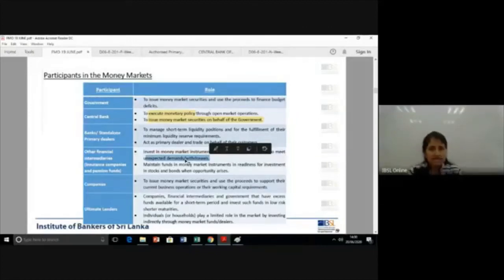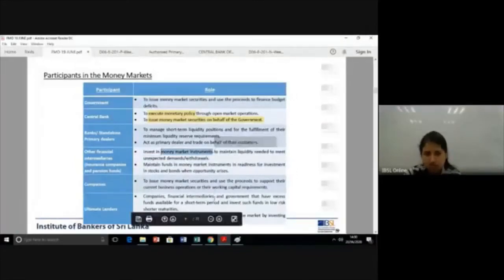No. They will have some portion in money market instruments, which is more liquid. They can take it out anytime they need. So they will split their portfolio in such a way. That's what it meant here. So even to meet any unexpected demands or unexpected withdrawals, they will always park funds in money market instruments.